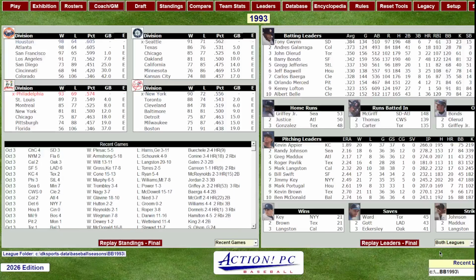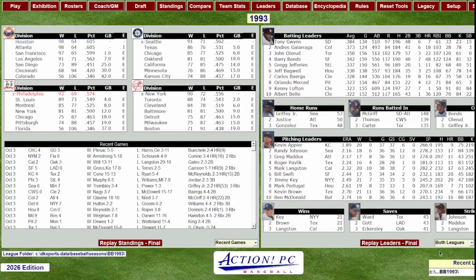So I decided to take the Action PC 1993 season and just straight sim it all the way through. I didn't intervene in anything. I just let it go automatic all the way through. And this is what came up as far as the season standings go. You got Houston overperforming, and they tie Atlanta. So they would actually need a playoff game, I guess, to figure that one out. And I think you can set that up in the Action PC. You can set up an unscheduled season game and play that out if you wanted to.